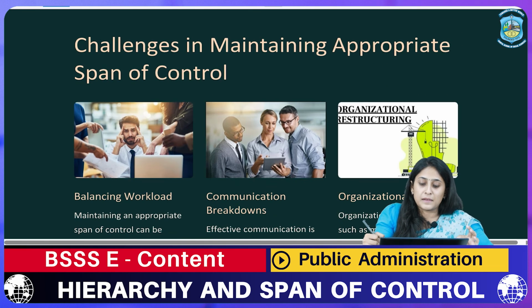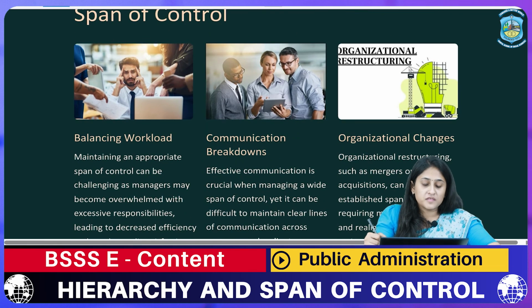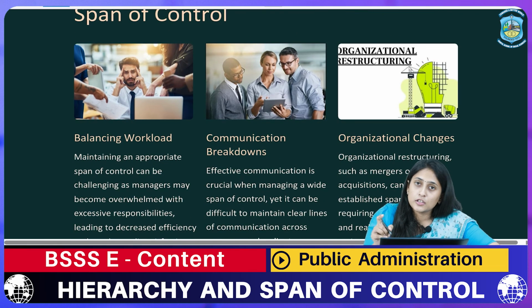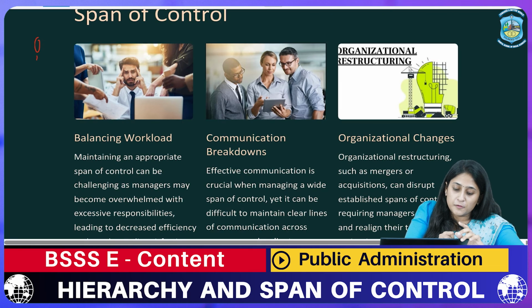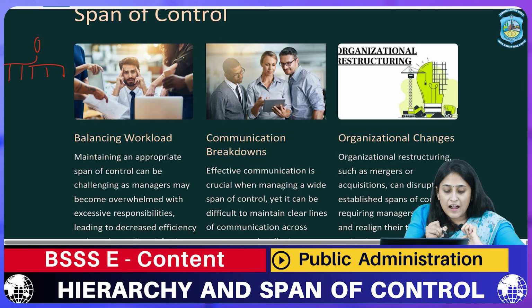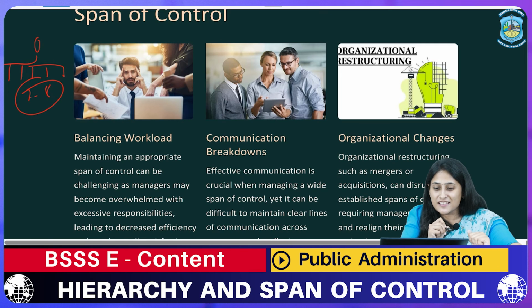Now, challenges in maintaining an appropriate span of control. First is balancing the workload. In the wider span of control which I have explained, one person has to tackle at least 7 to 8 people under them, which is quite a tedious task.